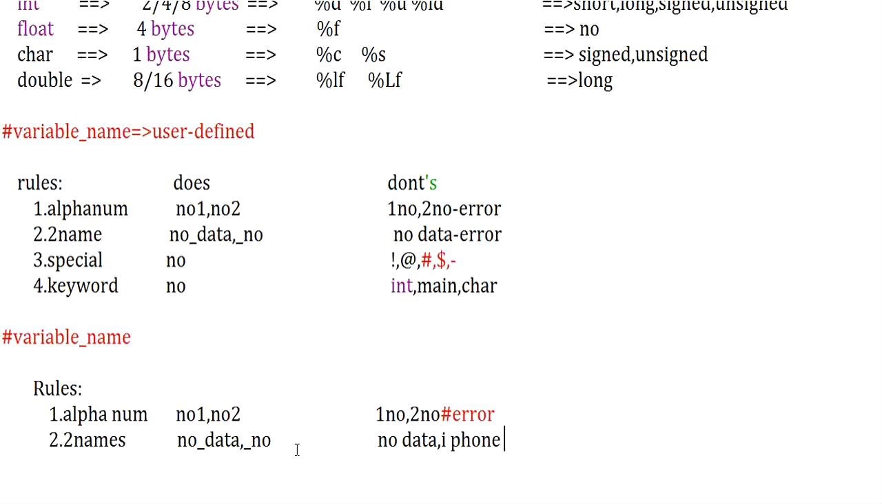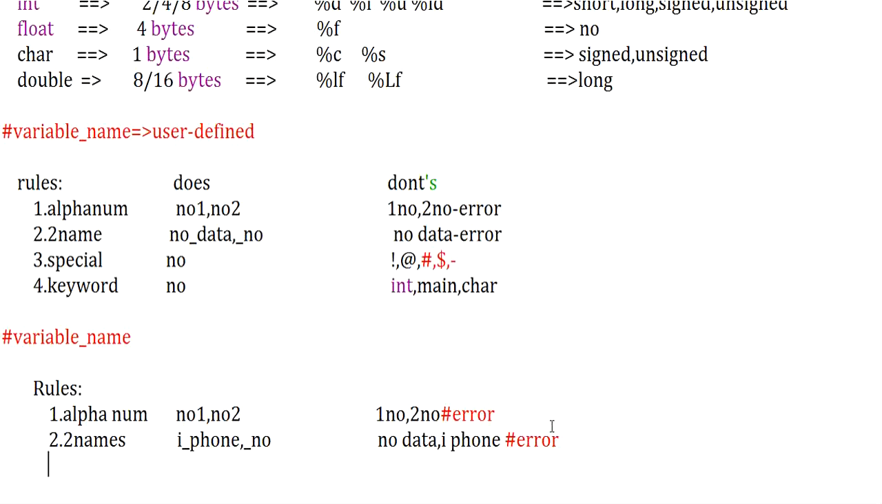If at all you are giving two names, it will throw me an error, where if at all you want to join two names, I can give by using underscore. Such as number_data or i_phone. I hope you are clear with it, where a single name should be given. It cannot be given as two names. If you want to give it as two names, make use of underscore.